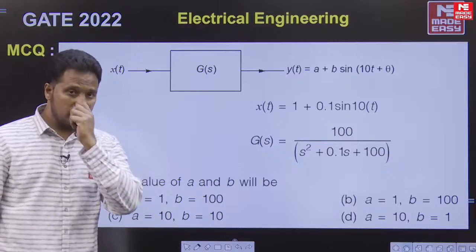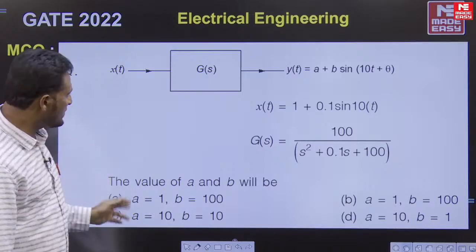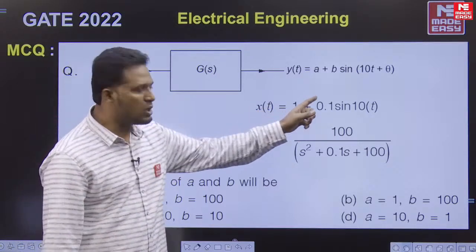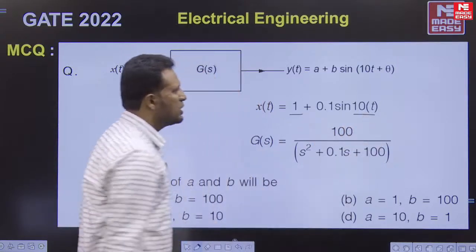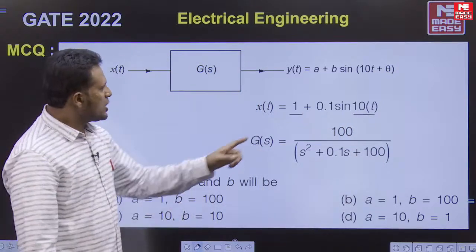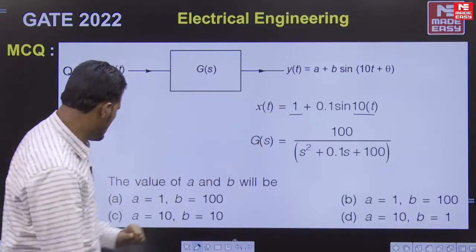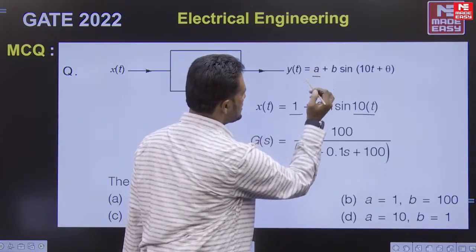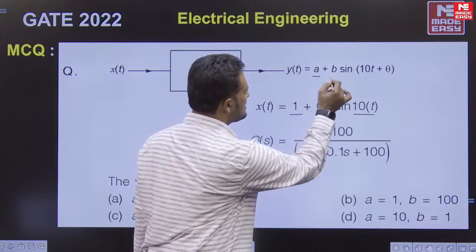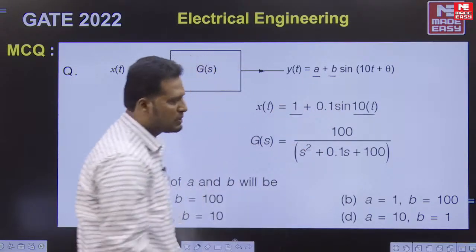Now coming to the last question. The question is to find the values of A and B. This input is a composite one. It has two components. One is DC, another is a sinusoid of frequency say 10. Now corresponding to this input, what is the output? Yeah, the output is this. This is the magnitude of the output for this input.